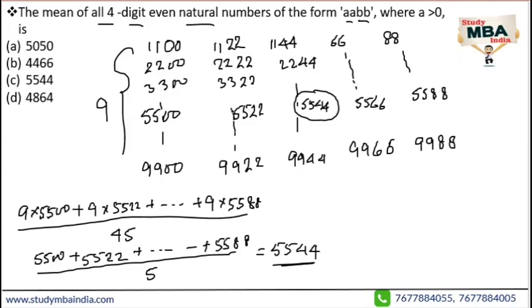If the count were less than 9 or more than 9 in some groups, we could not take 5544 as the average. Since the count is the same everywhere, 9 gets cancelled out and we are finding the average of the averages. The average of averages is correct only when the counts are the same. So the answer is 5544. I hope this is clear to you. Thank you.